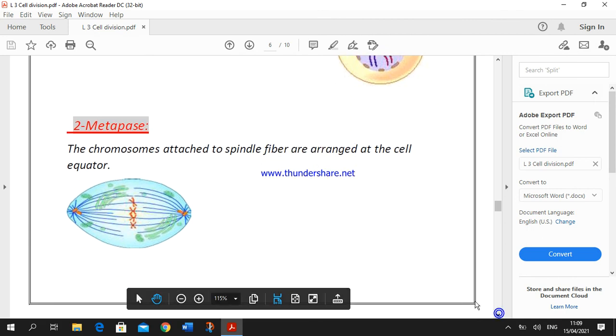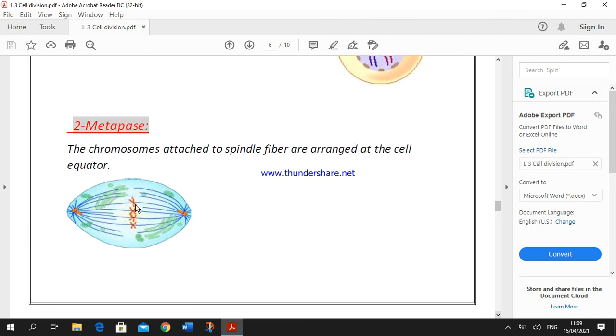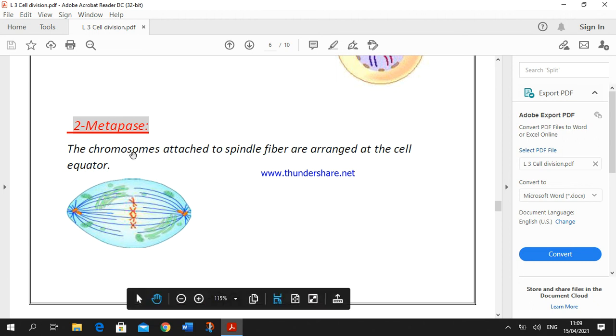After that, the spindle fibers, formed by the centrioles, begin to attach to the centromere, the point of connection inside the chromosomes. So the chromosomes attached to the spindle fibers are arranged at the cell equator, as we see.